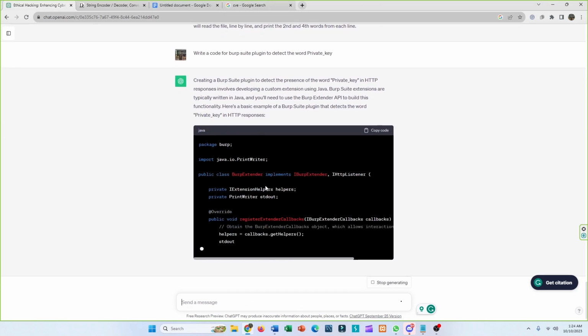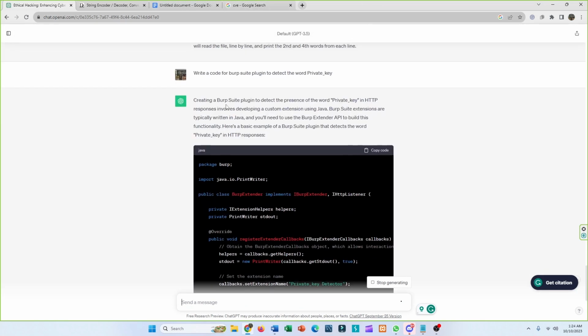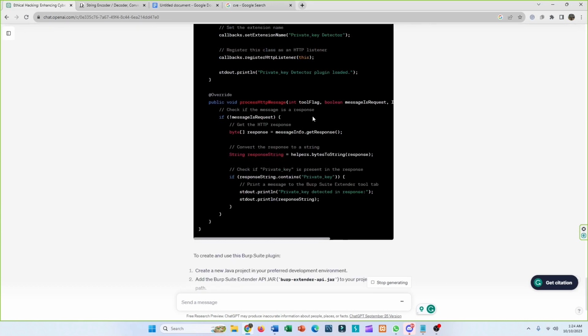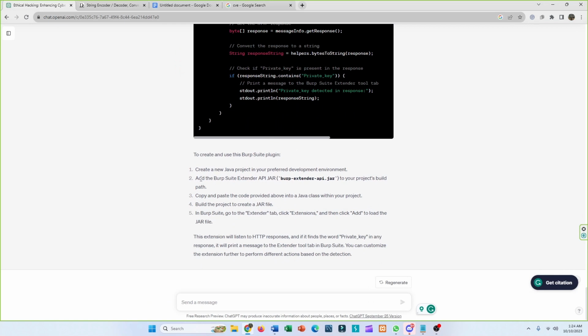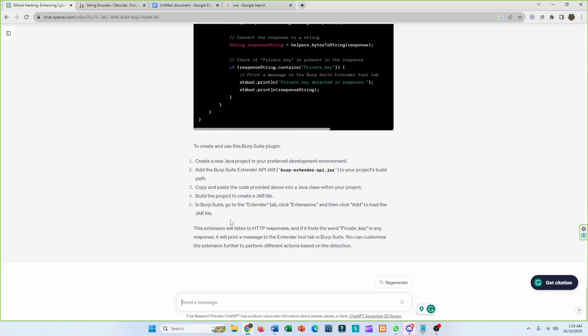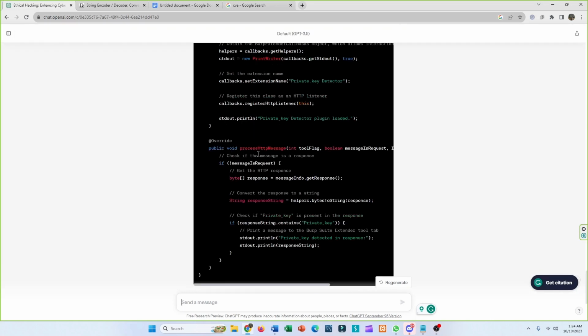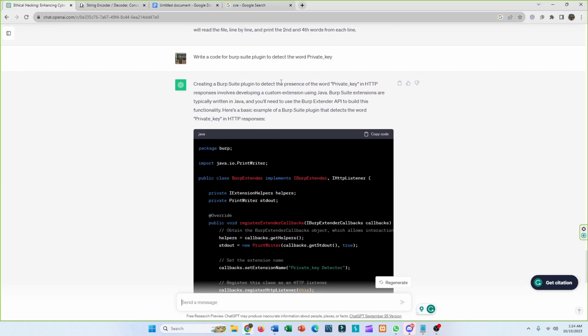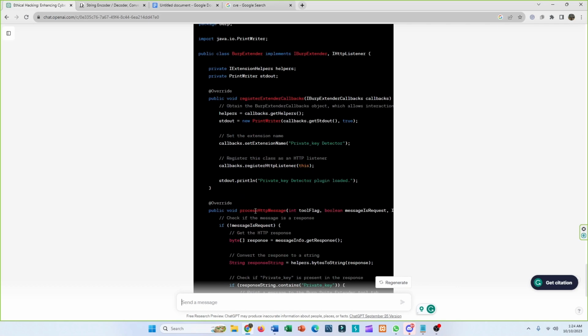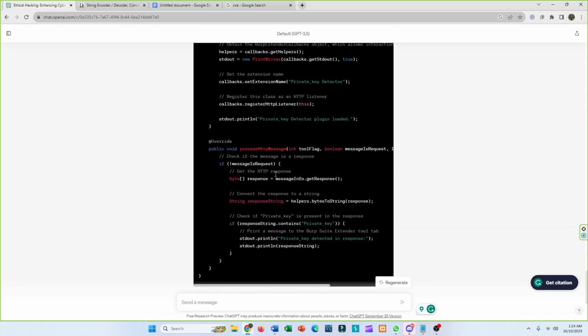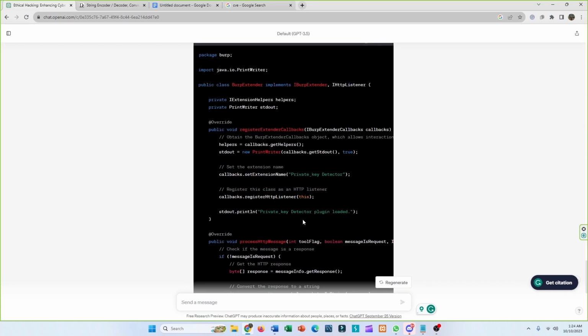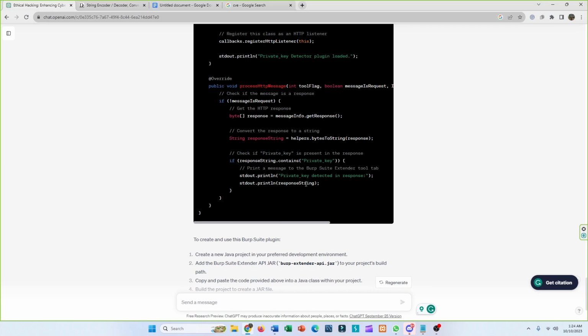So you can see that it has given me the code for a plugin to detect the word private key. You might need to change some things. It has also given the necessary instructions, like how to use this Burp Suite plugin. So you can use these instructions and create a Burp Suite plugin just by using ChatGPT. But one thing you should know is that you might need to understand the code and make some changes here and there, because it sometimes doesn't give accurate code.